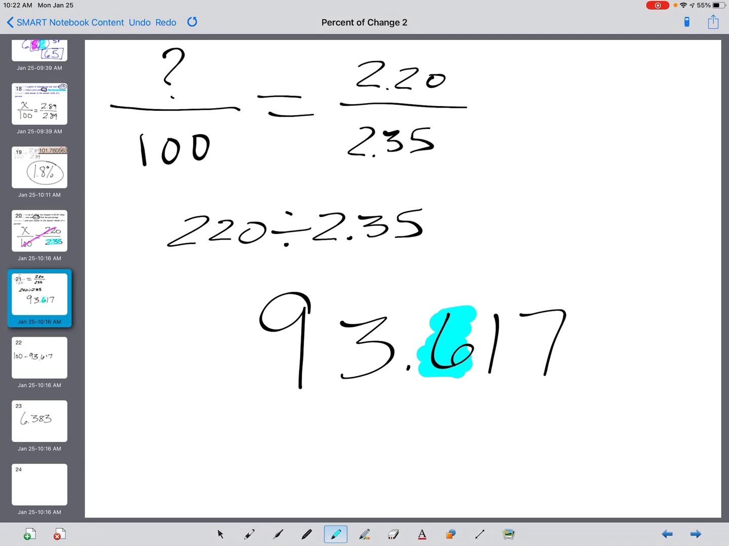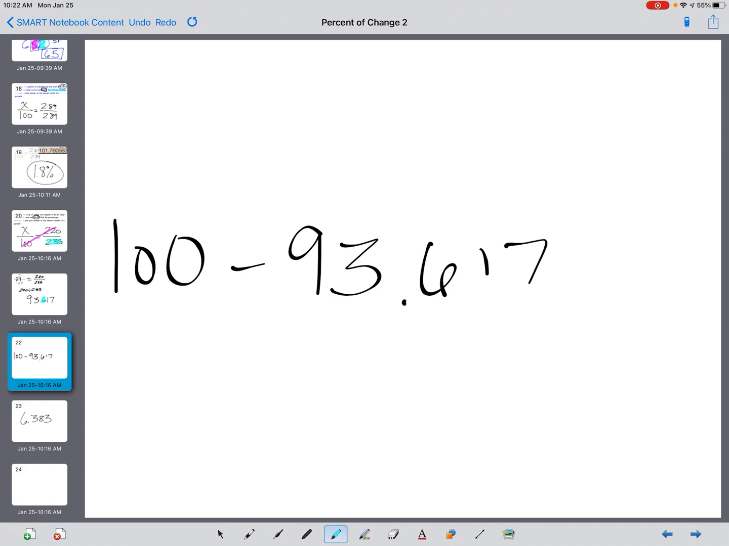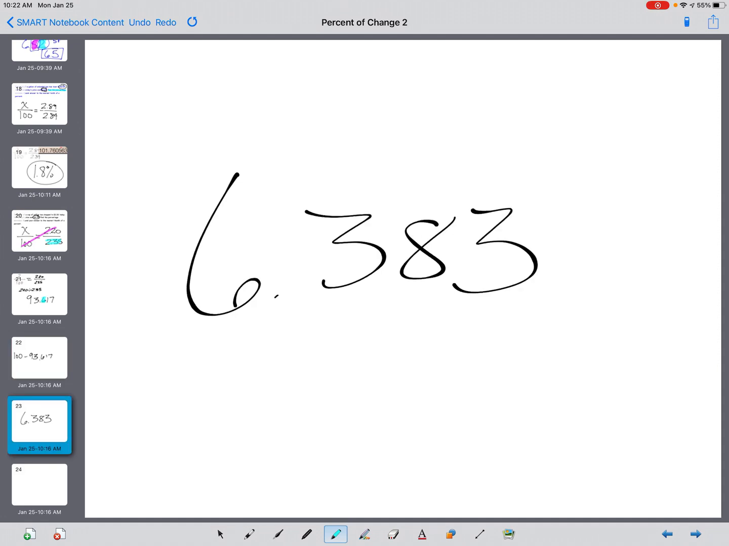Okay? So one more step, though. When I get this number, if I'm trying to find the percent decrease or increase, I always subtract this number from 100. And so I need to do this, 100 minus 93.617. All right, so once I do that, I come out with this number, 6.383.